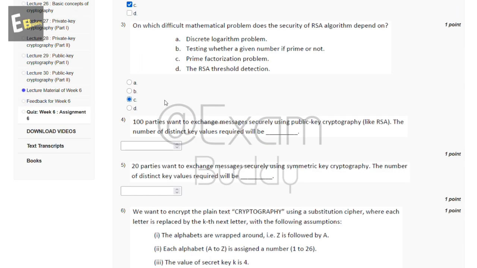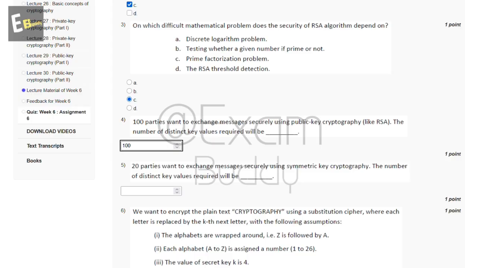Now the fourth question is, 100 parties want to exchange messages securely using public key cryptography like RSA. The number of distinct key values required will be? So the answer of our fourth question is 100.